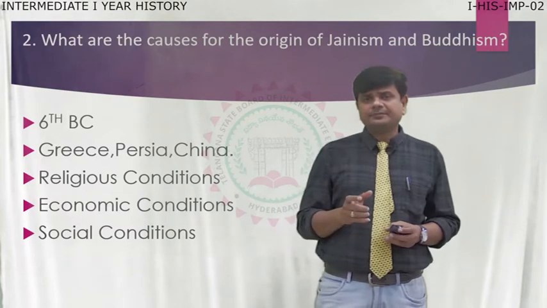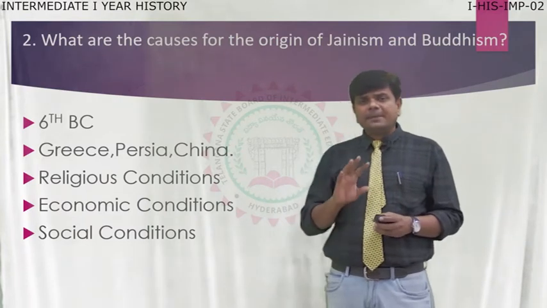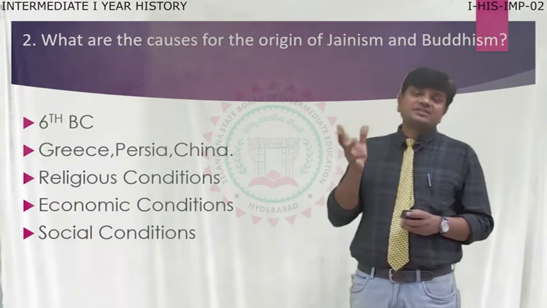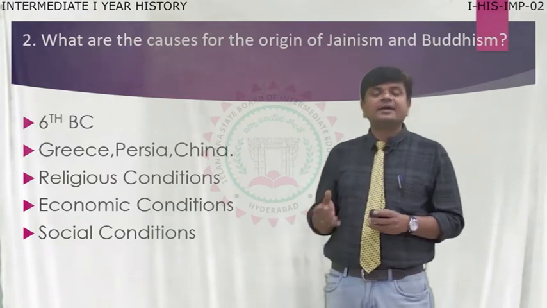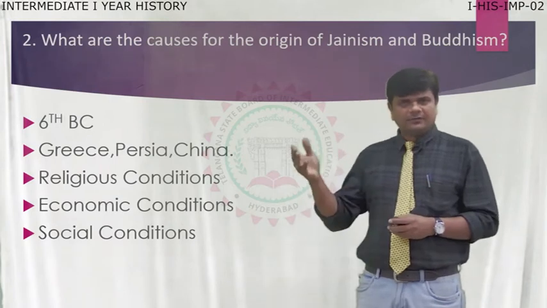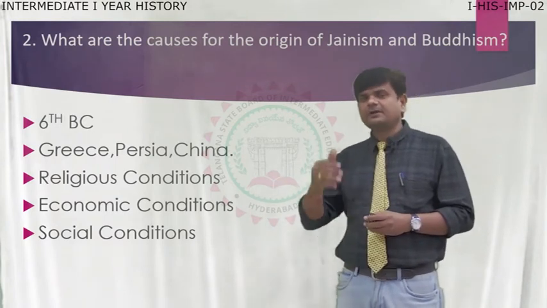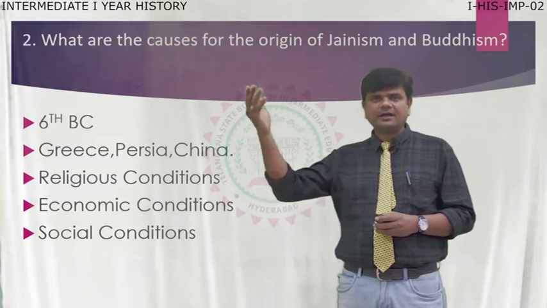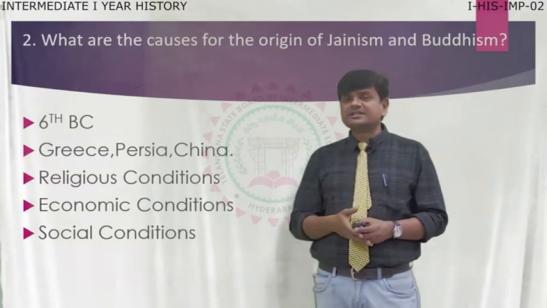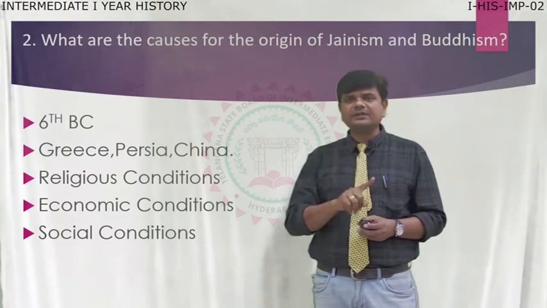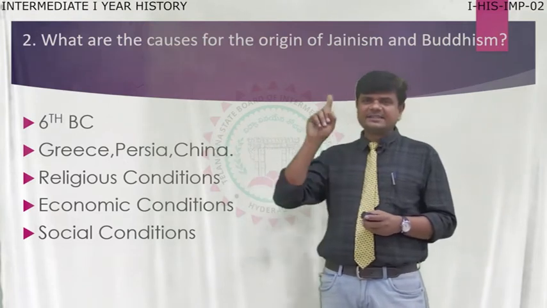At a time, in the world, many religions or philosophies were propounded, were established by great people like Buddha, Mahavira, Confucius, Lao Tzu, Socrates. Many religions were really established during this century only, that is 6th century BC.